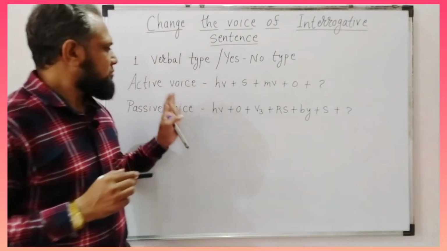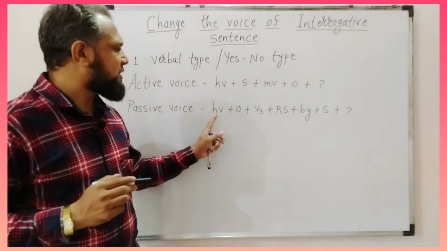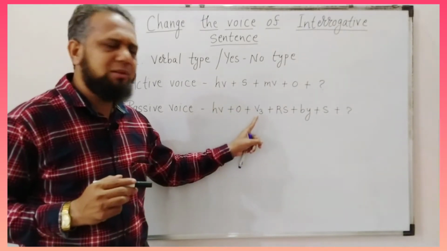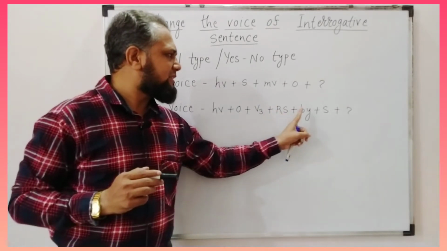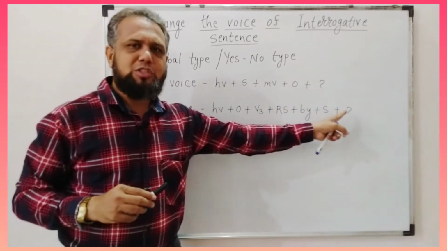Now friends, the formula of passive voice starts with the helping verb, thereafter comes object, thereafter the third form of verb, thereafter remaining sentence, thereafter by, thereafter subject, and in the last there will be question mark.